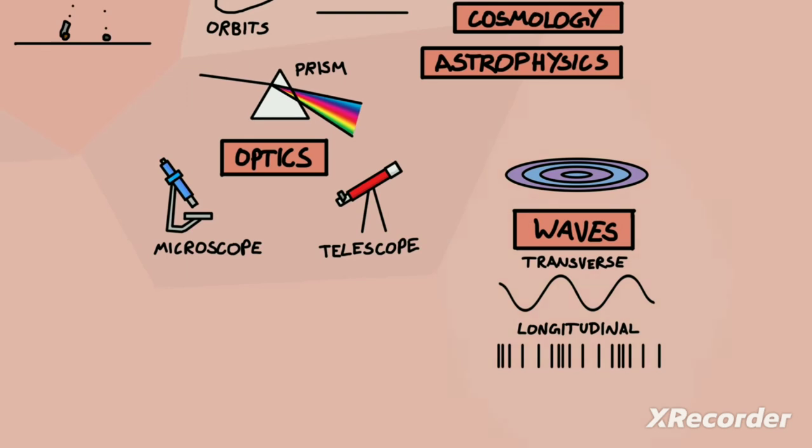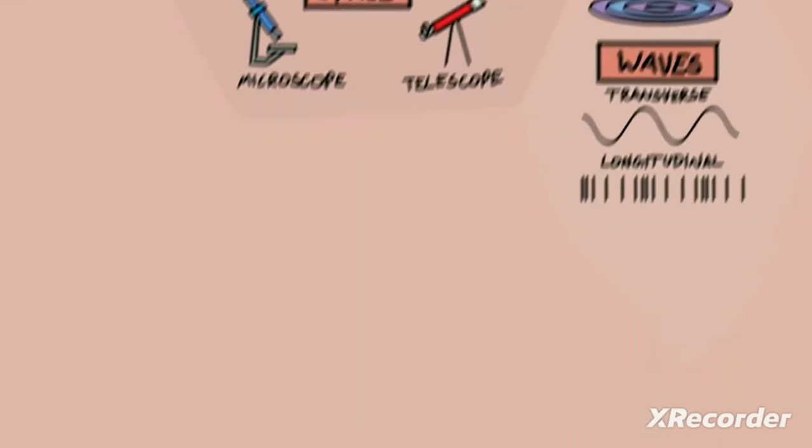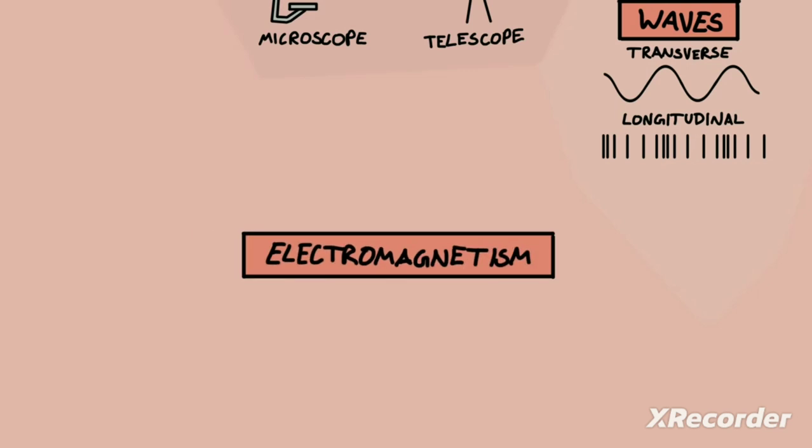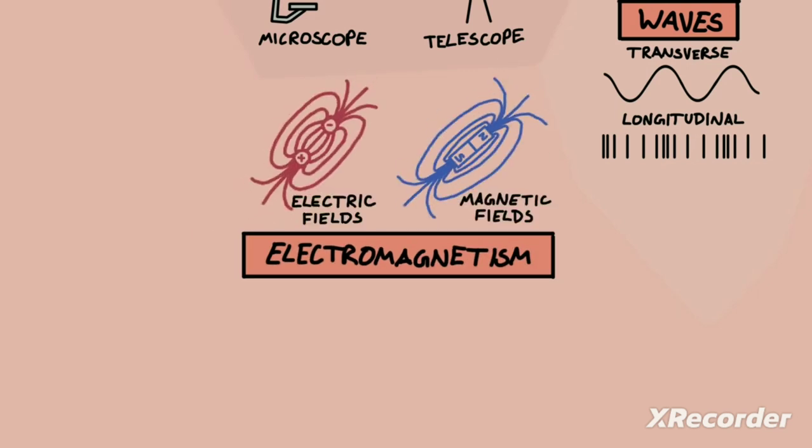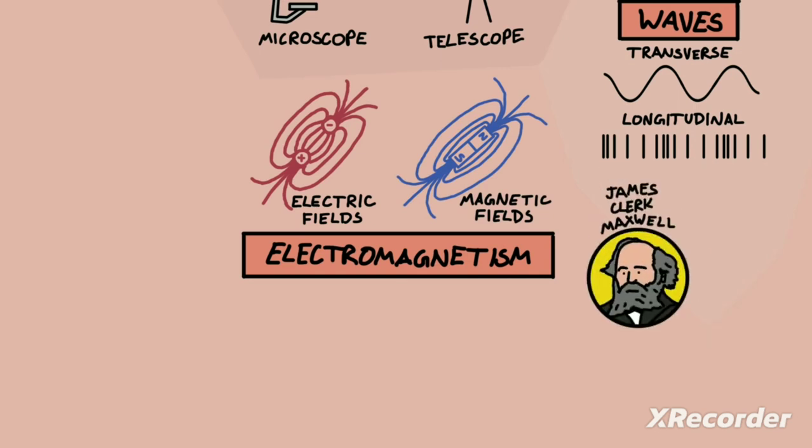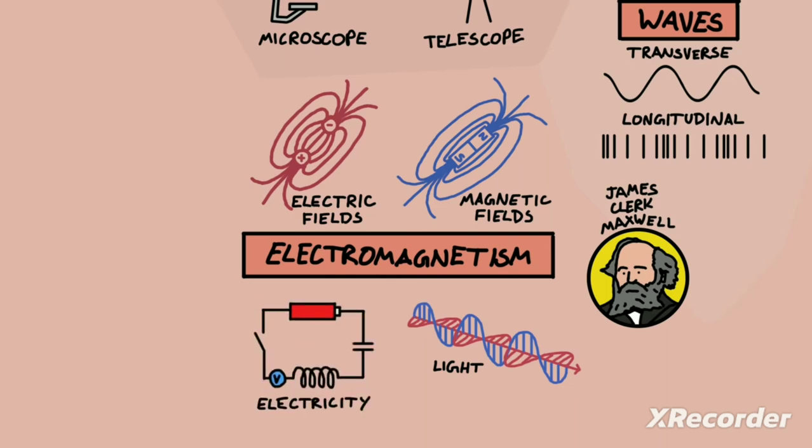Light doesn't need a medium to travel through. It can travel through the vacuum of space, but it still follows the same principles as all waves, namely reflection, refraction, and diffraction. This leads us to electromagnetism, the description of magnets, electricity, or more generally, electric and magnetic fields. It was a physicist called James Clerk Maxwell who discovered that these are two aspects of the same thing, and derived the wonderfully elegant rules of electromagnetism, and theorized that light was an electromagnetic wave. Electromagnetism also explains all of electricity.